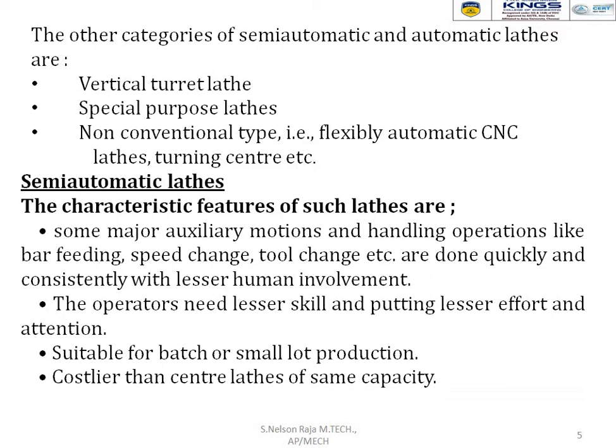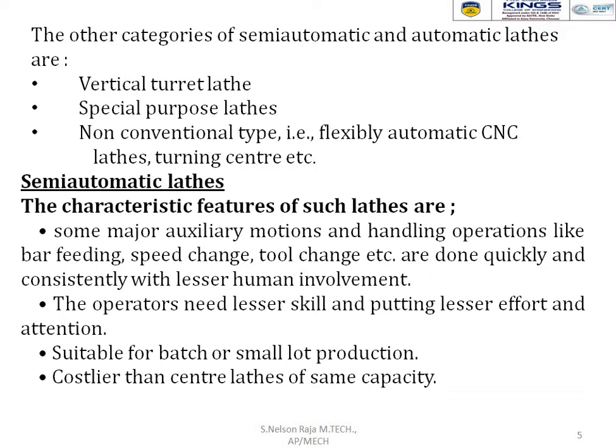So till now we have discussed the classification of automatic, semi-automatic and general purpose lathes. Next, the semi-automatic lathe. What are the characteristic features available in a semi-automatic lathe? Some major auxiliary motions and handling operations like bar feeding, speed change, tool change, etc. are done quickly and consistently with lesser human involvement.